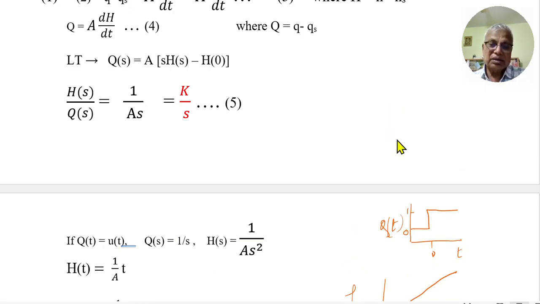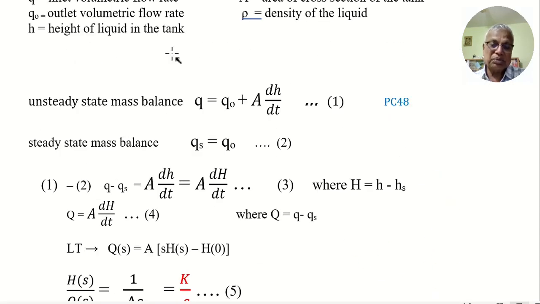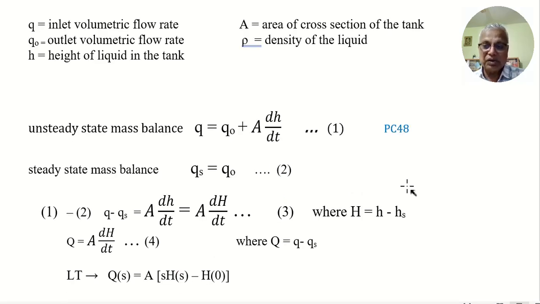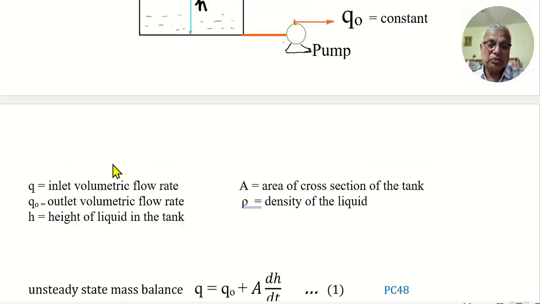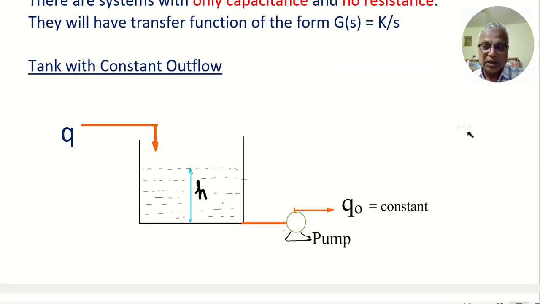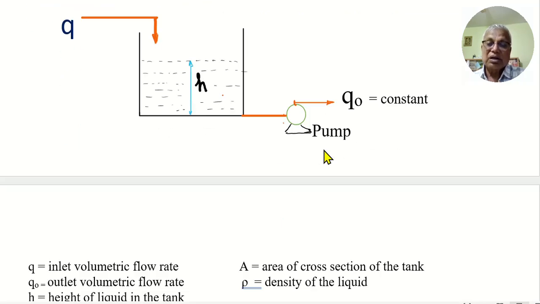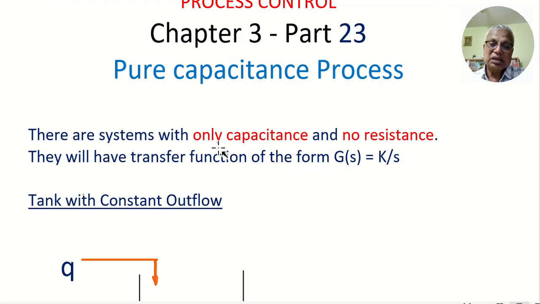So a tank with simple liquid inflow and outflow can be of different types. It can be first order, having both capacitance and resistance. In that itself there are a couple of different cases, like linear tank and non-linear. And in this case, this is a tank with constant outflow, resulting in only capacitance, pure capacitance. I hope this is understood.